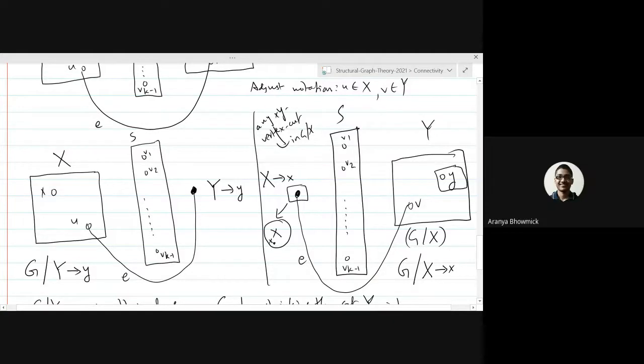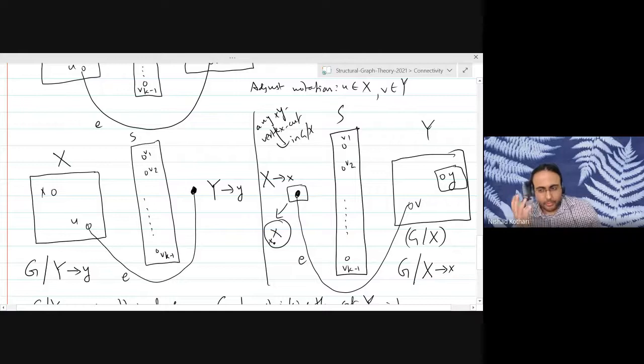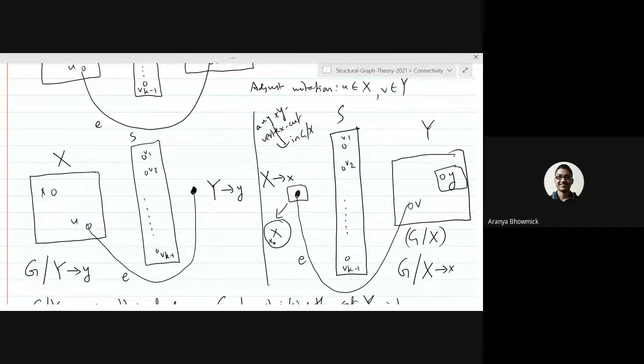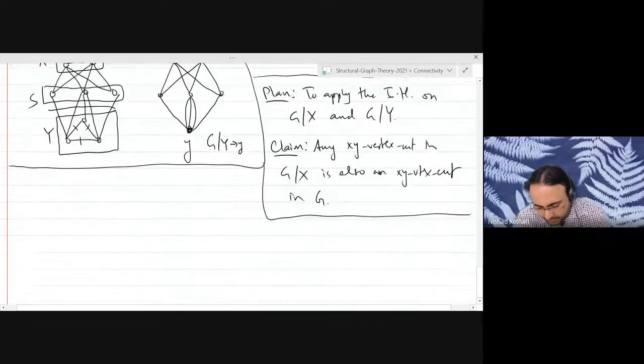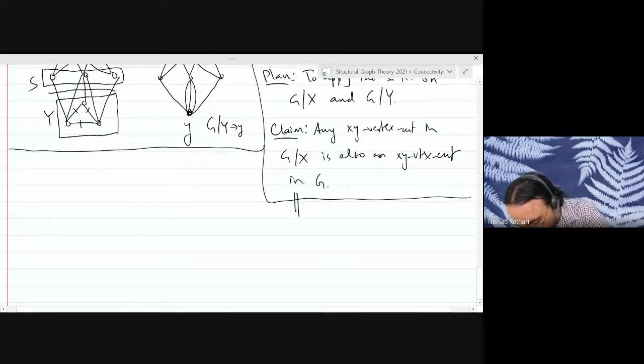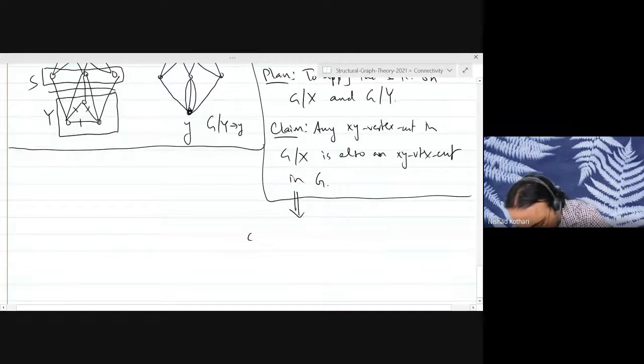Yes, exactly. So you need to visualize this operation. How do you go back from this graph to the original graph G? You replace the small vertex X by the big set X, right? But that does not change the fact that X and Y were disconnected after removing these vertices, right? So what does this imply? How are these quantities related?